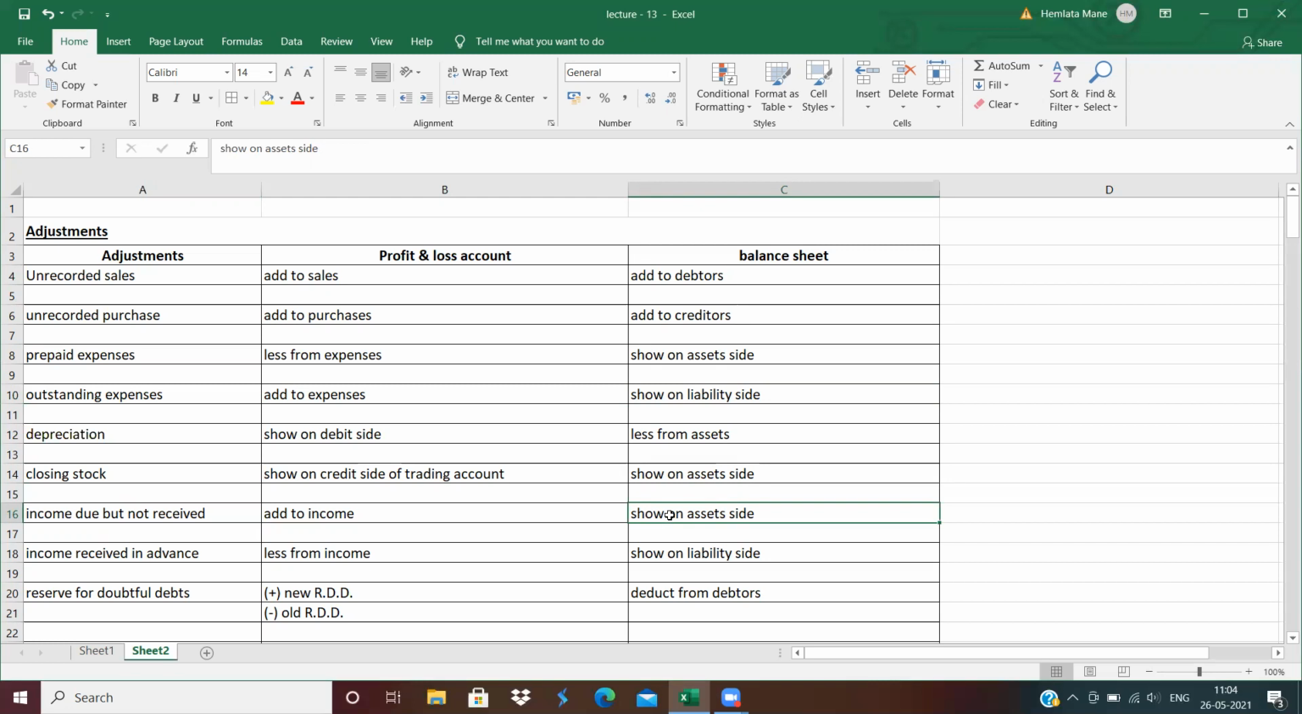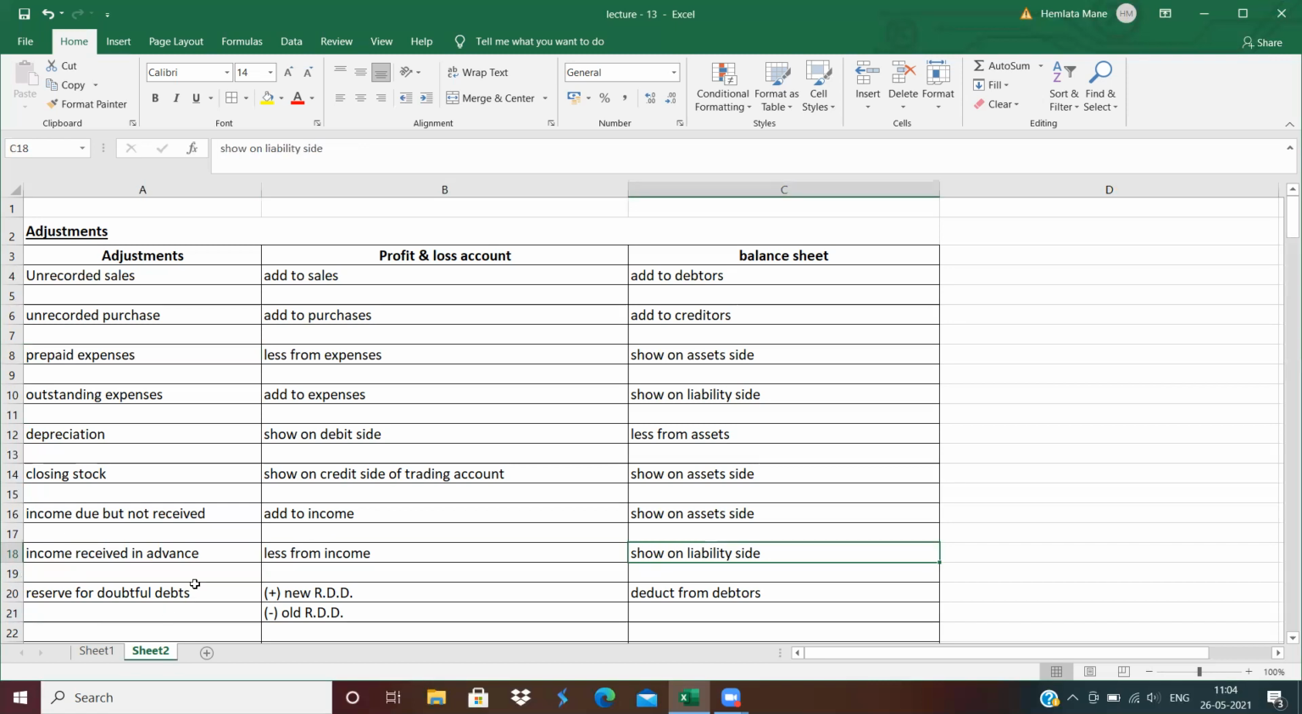Both, the first effect is the same. Add in expenses, add in income. But for the second effect, outstanding expenses are written on the liability side, and outstanding income is written on the asset side. Now, income received in advance means prepaid income. Here we see prepaid expenses. Here, prepaid income means prepaid is always less from income, and the second effect is on the liability side.